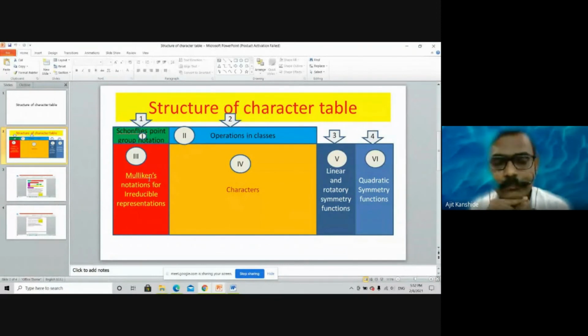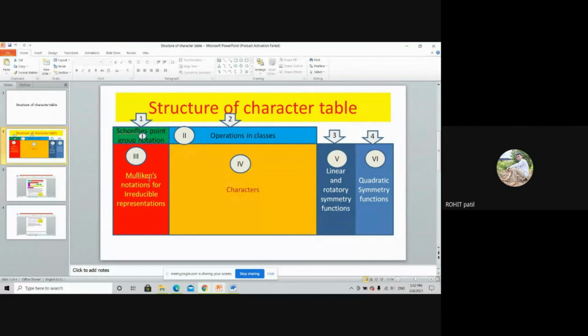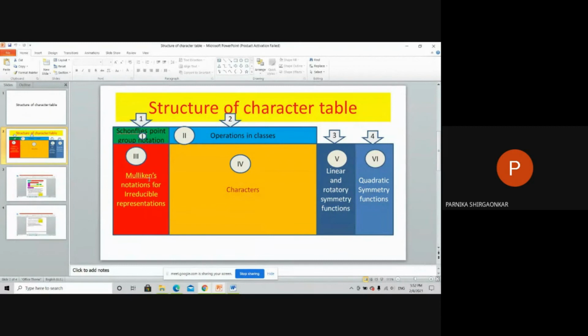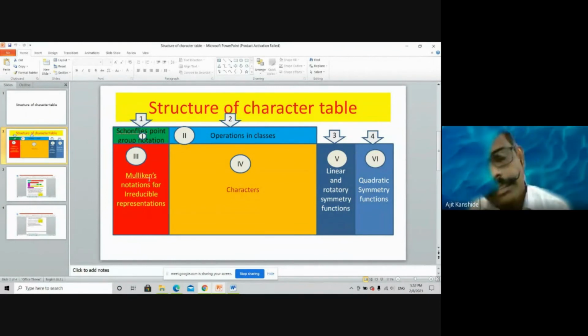Now, my next question: if there is a center of inversion, which symbol do we use? If symmetric about the center of inversion, which suffix do we use there? G. And if it is antisymmetric with respect to the center of inversion, then it is U. Okay. If symmetric about the horizontal plane, which symbol? Single prime. Right, single prime. And if antisymmetric, then double prime. Dash and double dash, in a simple way I was saying.